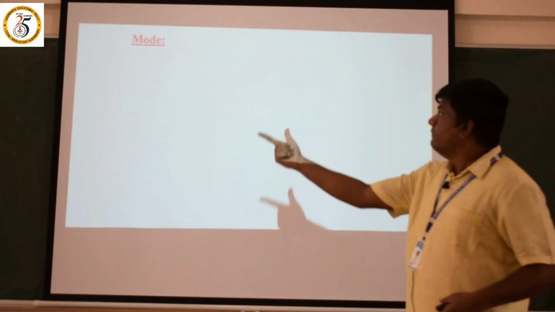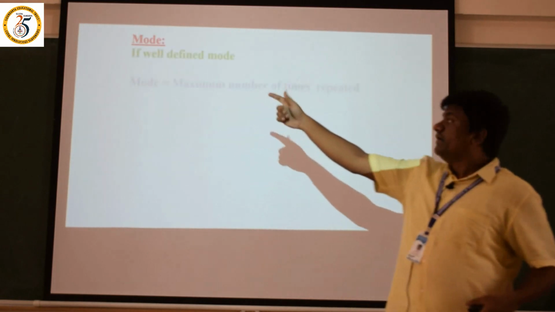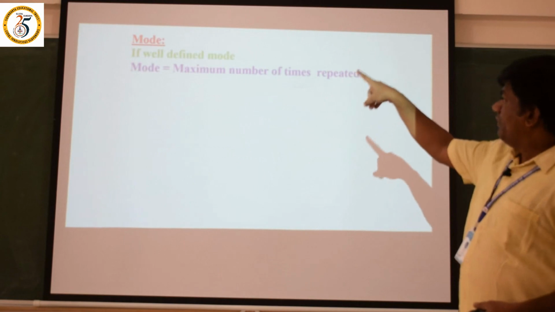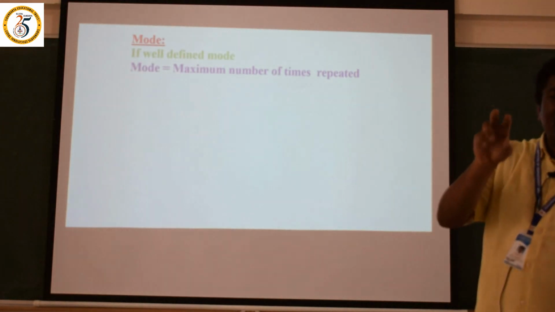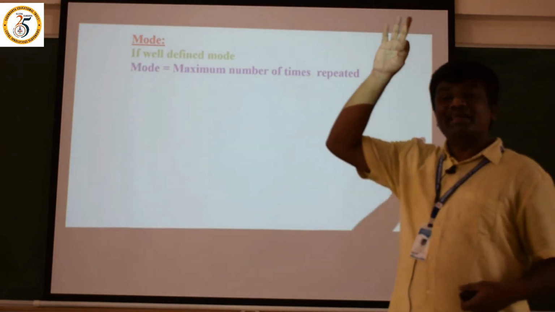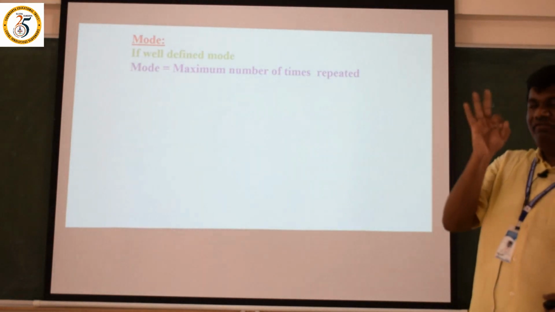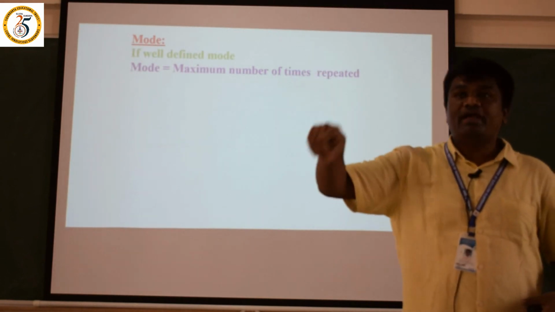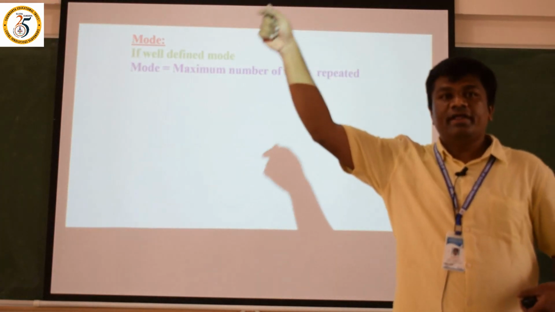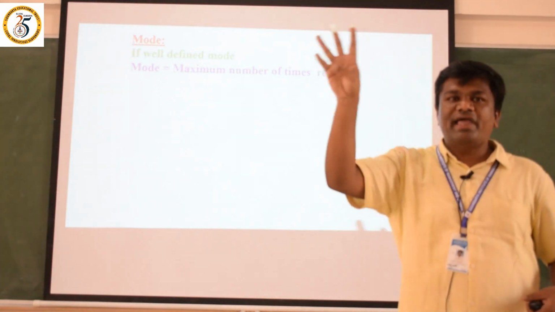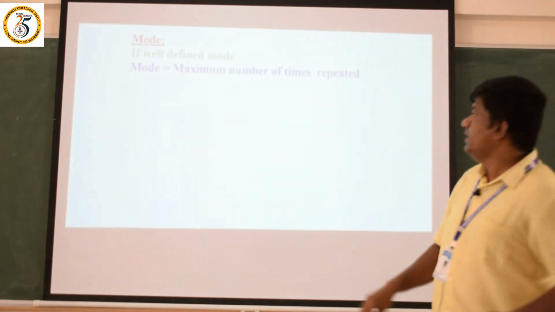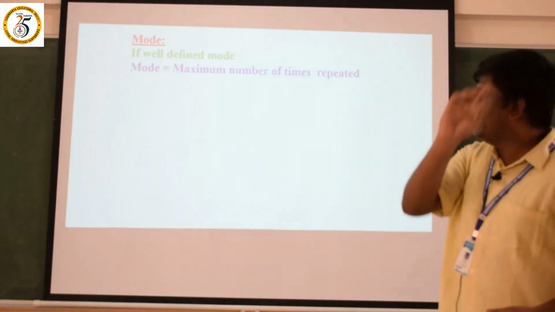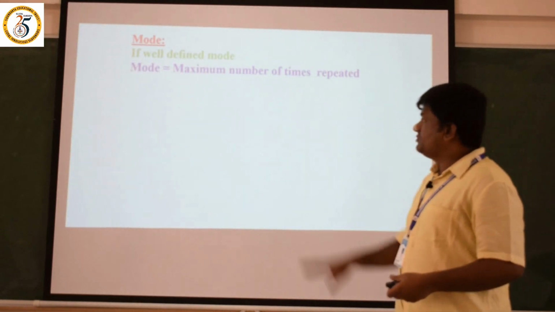Now let us move to the mode. Mode is denoted by z. It is very simple under ungrouped data. There are two categories: well defined mode and ill defined mode. If it is a well defined mode, the mode is equal to the value repeated the maximum number of times. For example, 10, 20, 10, 30, 10: out of 5 values, 10 is repeated 3 times. That's why 10 is the mode. While solving the problem, you can easily understand. This is the mode.